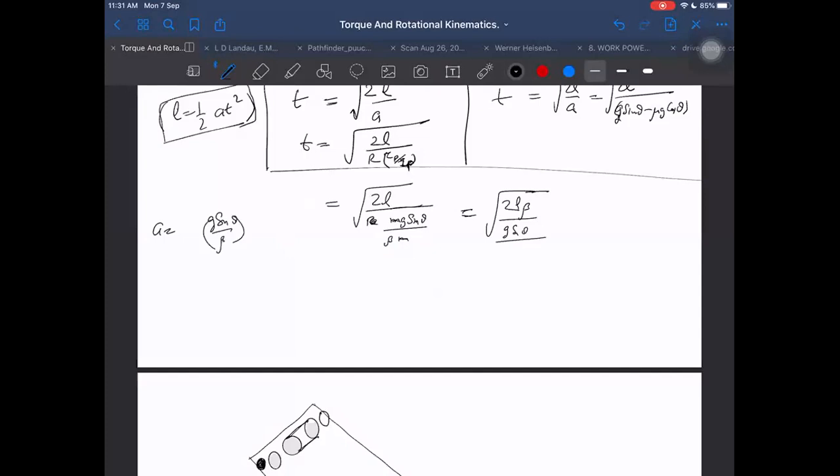I recommend you to remember the acceleration formula for both cases. Then it will make the problem so much easier. If you remember, acceleration is equal to g sin theta by beta in one case, and in the other case, g sin theta minus mu g cos theta. Then it will be easier. Just remember the acceleration formula. Although we can get it easily, acceleration is not difficult to get. Tau P upon IP into R, that is acceleration. But if we remember, then much better.